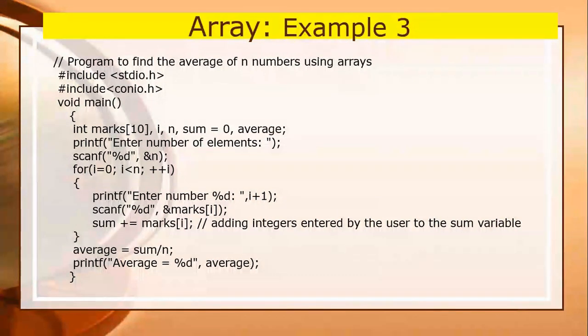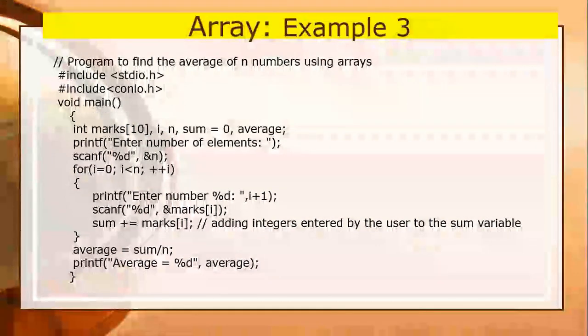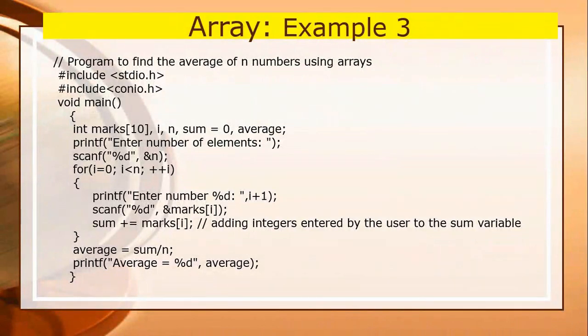So in the traditional case, you have to take 10 variables and assign each mark to an individual variable. So it is a very cumbersome, very tedious, time-taking process. But in the case of an array, you just have to declare an array of size 10. Suppose there are 10 marks and you are going to calculate the average. Whenever this program executes, it will prompt a message, enter the number of elements, how many elements there are.